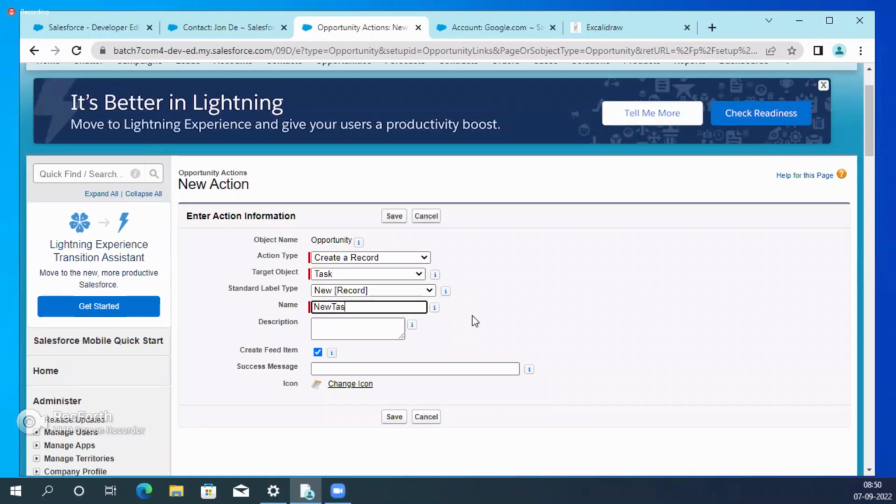Name, API name. What is the name? New task. What about that? Custom. This is the API name, guys. New task is already there, the standard one. So that's the reason I have added new task custom. Okay? Or new task quick action. Anything is fine. That is up to us. Why? Because the opportunity already has a new task. We are creating one more new task. Two are there. One is a global action, one is a quick action.